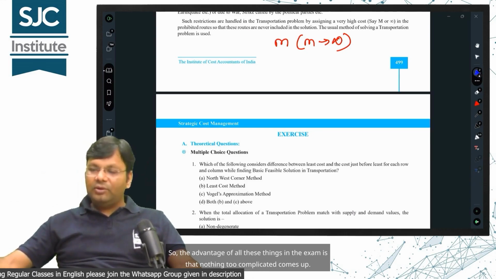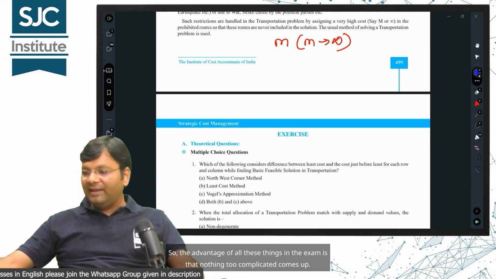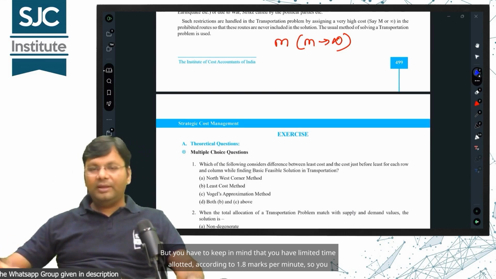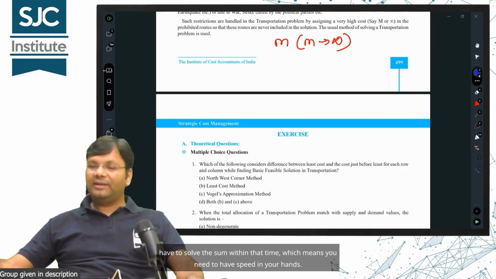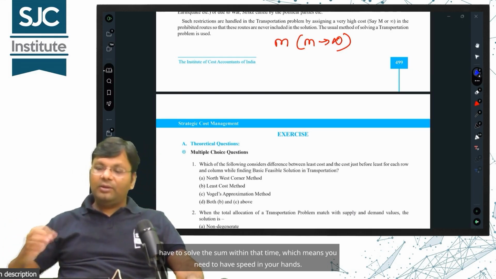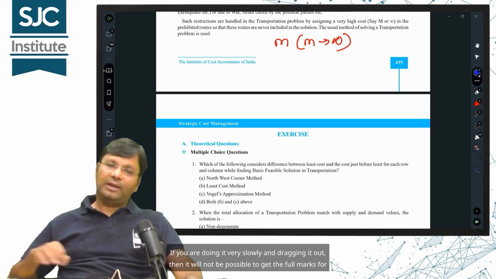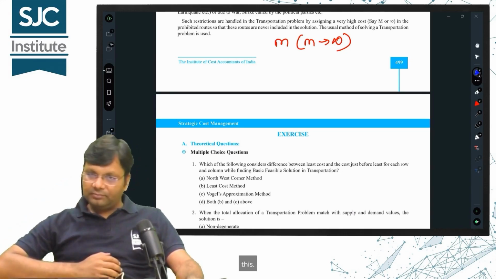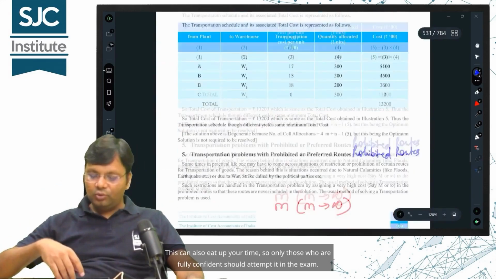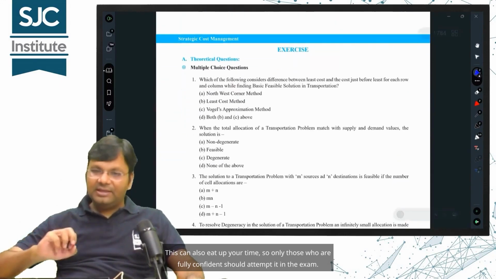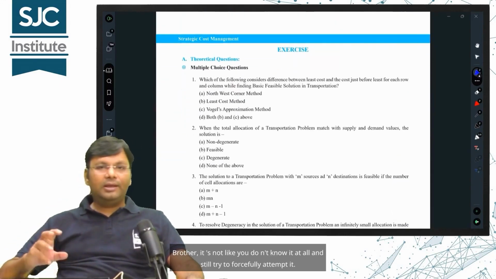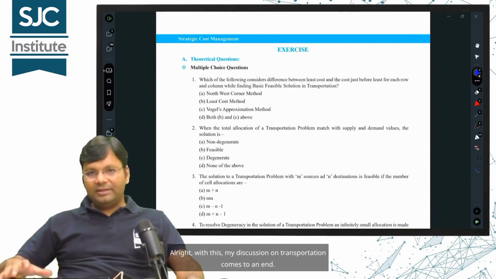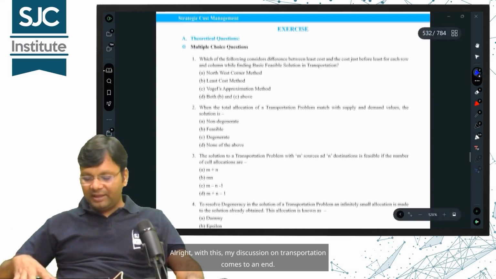So, the advantage of all these things in the exam is that nothing too complicated comes up. But you have to keep in mind that you have limited time allotted according to 1.8 marks per minute, so you have to solve the sum within that time, which means you need to have speed in your hands. If you are doing it very slowly and dragging it out, then it will not be possible to get the full marks for this. This can also eat up your time, so only those who are fully confident should attempt it in the exam. Brother, it's not like you don't know it at all and still try to forcefully attempt it. Alright, with this, my discussion on transportation comes to an end.